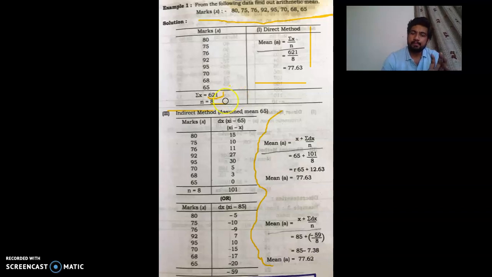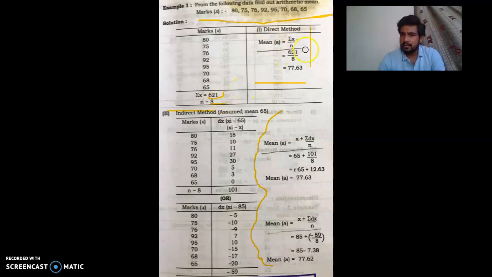Now we have these two values with us. Now we are going to place these values in our formula. A equals summation x divided by n. Summation x we found out is 621, divided by 8. So arithmetic mean is 77.63. Okay, I hope you understand this. Now we are going to solve the same problem with indirect method.